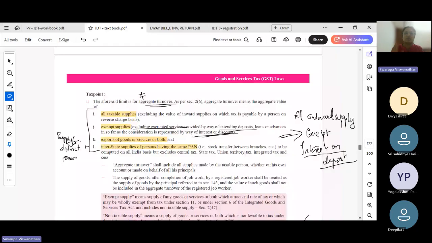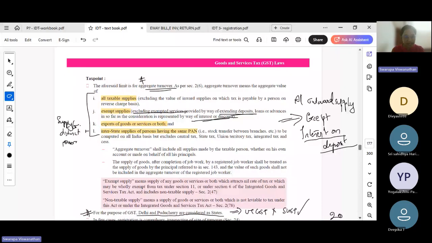Now, aggregate turnover, what should be included in the aggregate turnover? We have to include all taxable supplies, exempt supplies, branch transfers, export. What should not be included? Interest on deposits and CGST, SGST, IGST taxes. That should not be included when you are calculating the threshold limit of 20 lakhs and 40 lakhs.